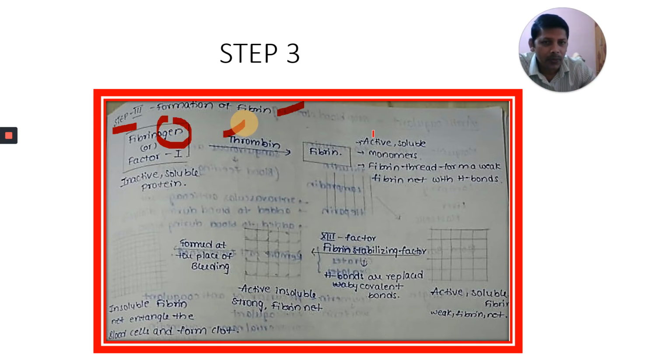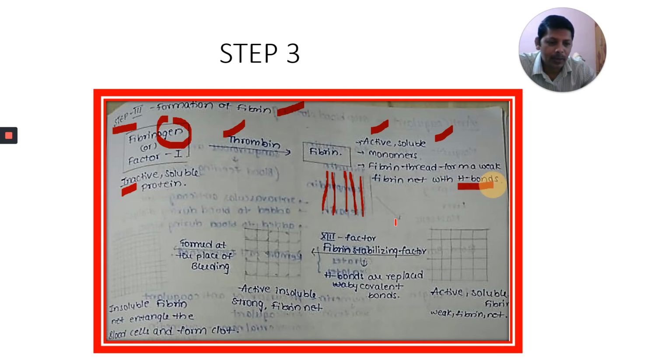Fibrin is active. Pepsinogen is inactive, pepsin is active. Fibrinogen is inactive, fibrin is active, and soluble too. Monomers are formed. For example, this is one monomer, this is one monomer, like that monomers are formed. And fibrin threads form a weak fibrin net with hydrogen bonds.